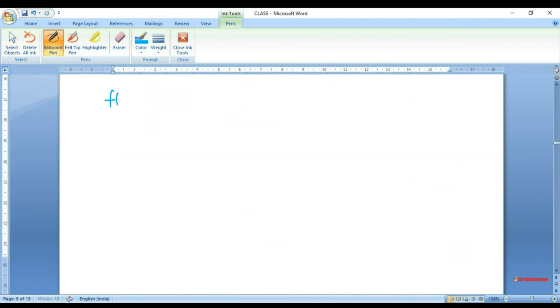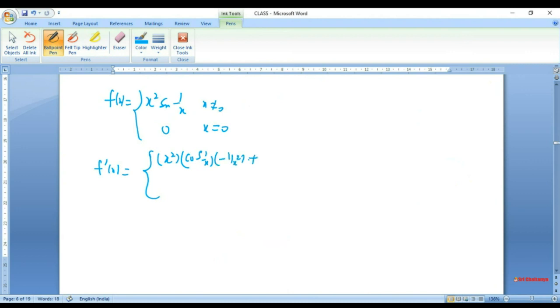When I take f of x as x square sine 1 over x for x not 0, and 0 for x equal to 0, a curious thing happens. Here again f prime of x is the same: it is x square times, the same part like last time, cos of 1 over x by chain rule times minus 1 over x square, plus 2x times sine 1 over x when x is not 0. And when x is 0, we do not know what it is.